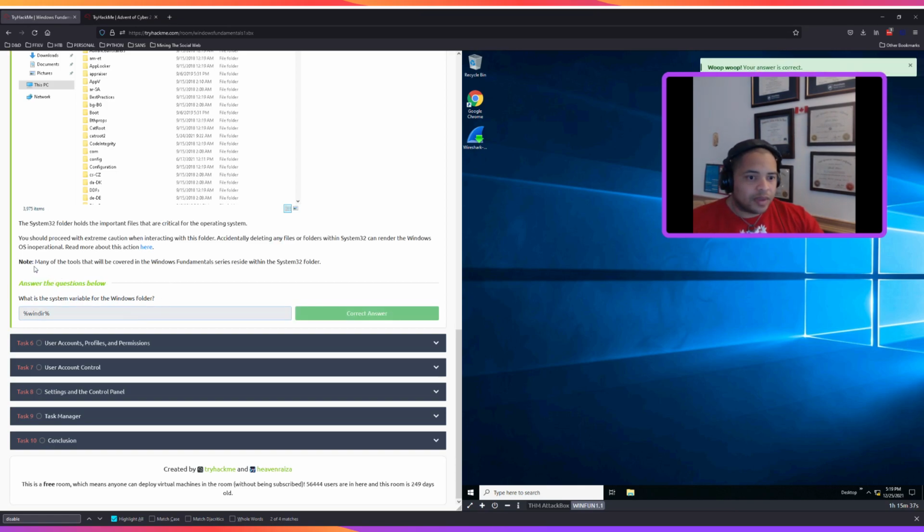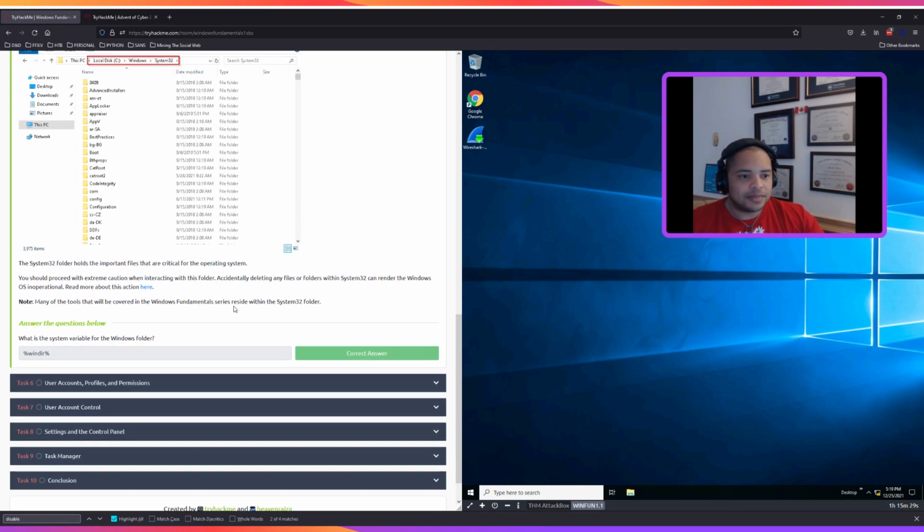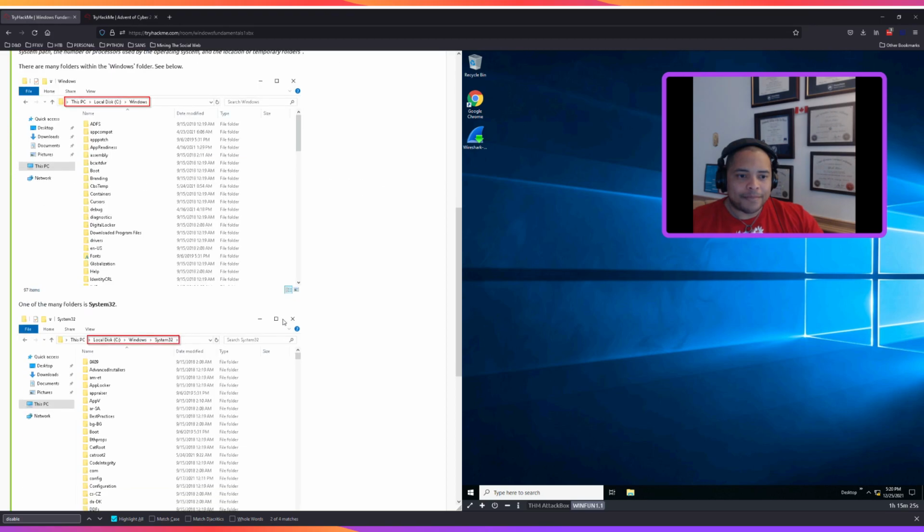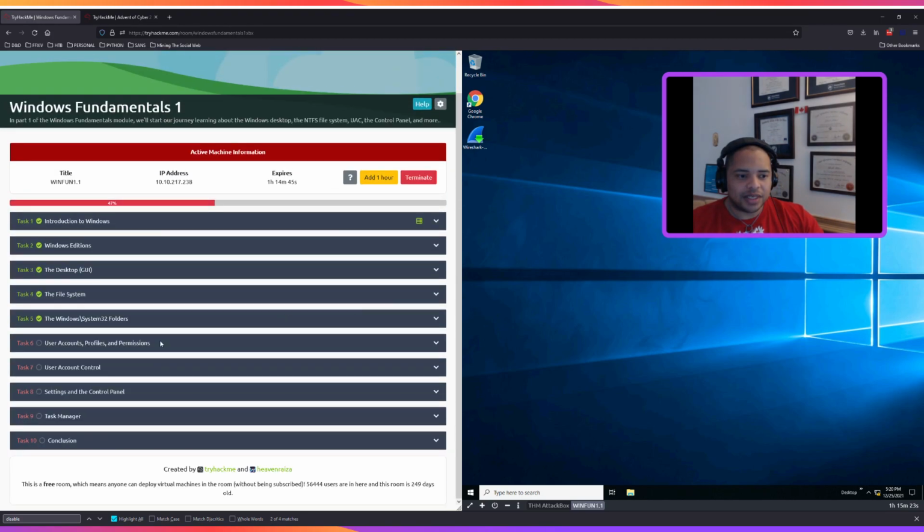Great. All right, note. Many of the tools that will be covered in Windows Fundamentals series reside in the System32 folder. All right, they hold important files that are critical for the operating system. So we'll see that here soon then. All right, task 3, we're moving right along. User accounts, profiles, and permissions.